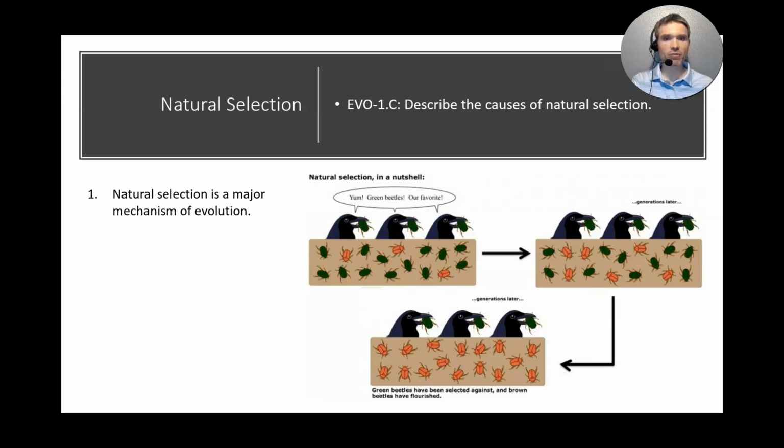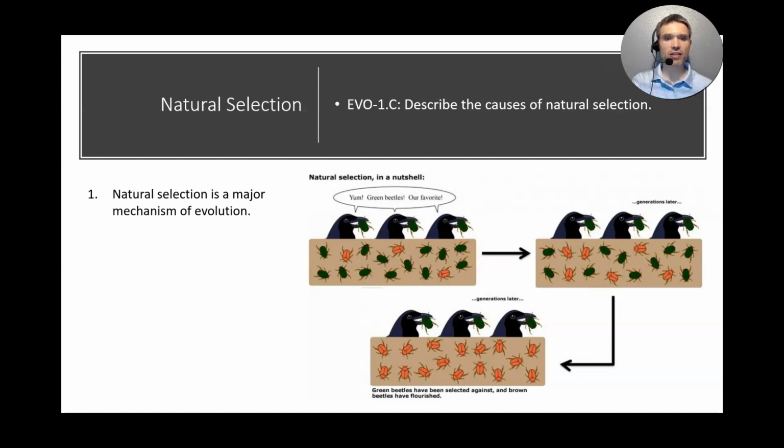In my diagram here, you will see a population of beetles. The majority of the beetles are green, and there are 3 red ones in our population. Interestingly, the red ones have a selective advantage because our bird there likes green beetles. That's its favorite. And so you can see over generation after generation, we see a decline in the green beetles and an increase in the red beetles.